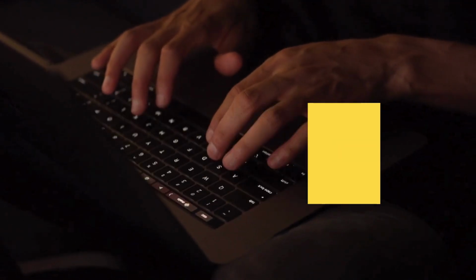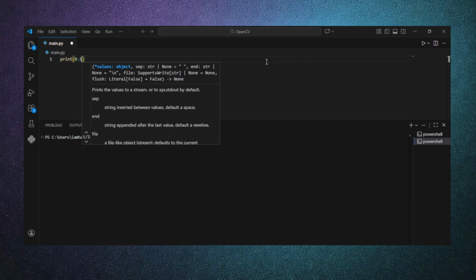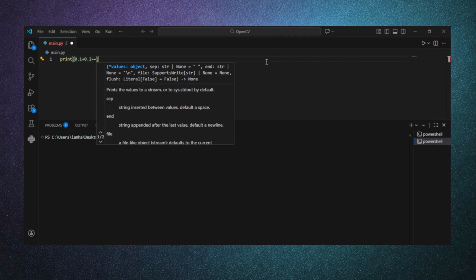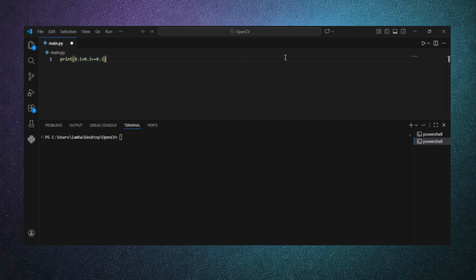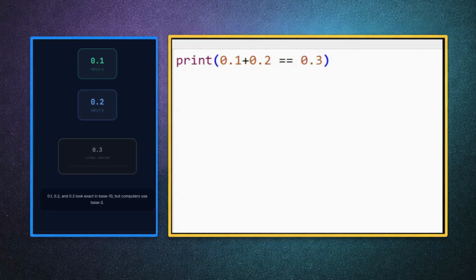Floating point precision error. So let's just print 0.1 plus 0.2 equals 0.3. Now you may be expecting that the answer should be true, right? But it's actually false. Here's why. What happens is that Python shows 0.3000 and so on when we add 0.1 plus 0.2. This seems wrong at first, but it's actually normal.